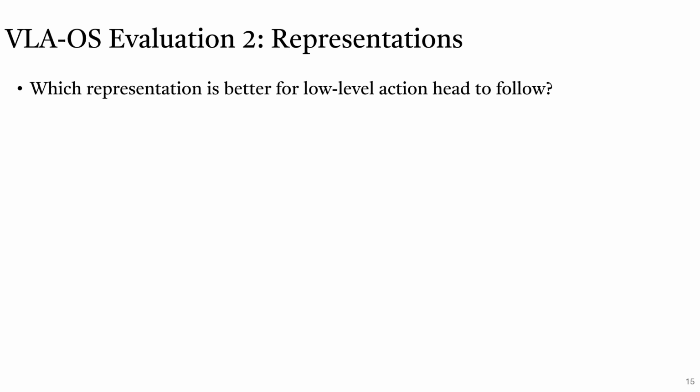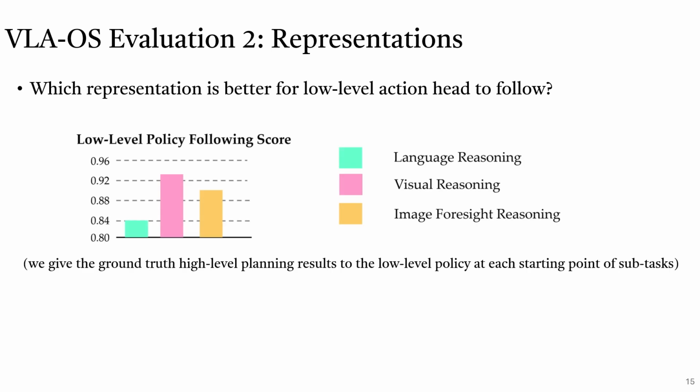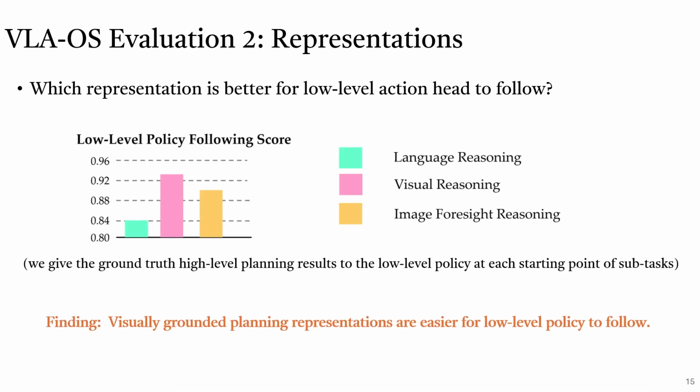Then, which representation is better for the low-level action head to follow? We give the ground truth high-level planning results to the low-level policy at each starting point of subtasks on LIBERO-Long, and calculate the low-level policy following score of each planning representation. We can see that visually grounded planning representations are easier for the low-level policy to follow.